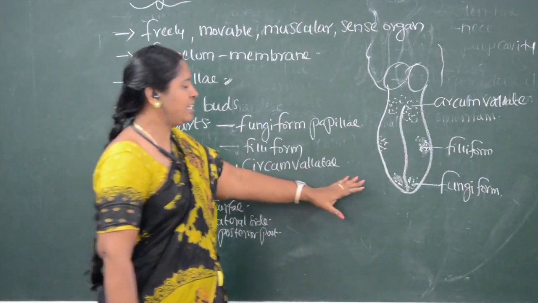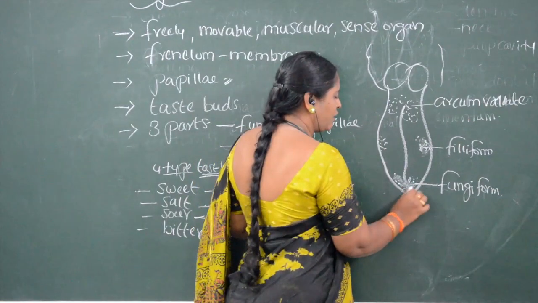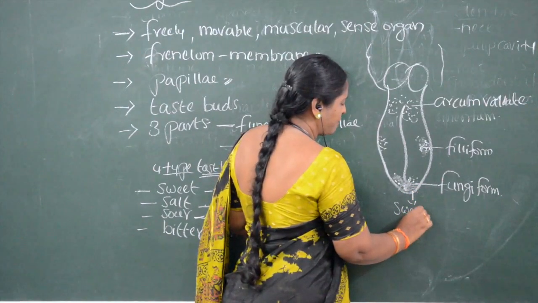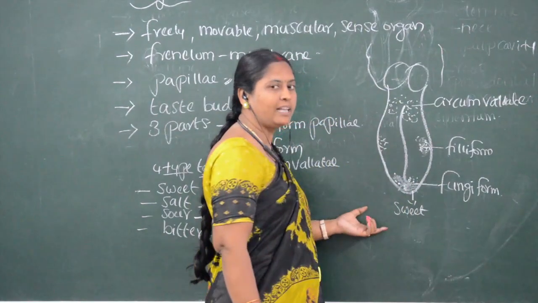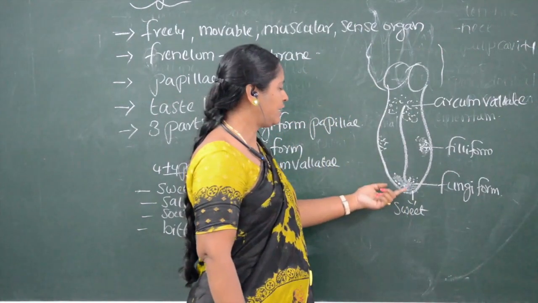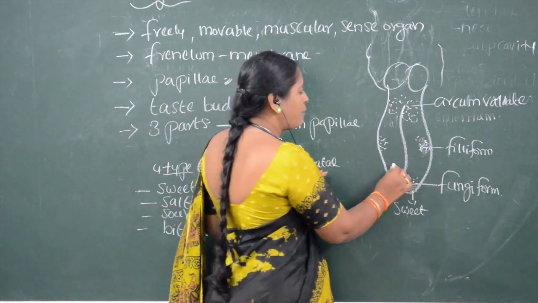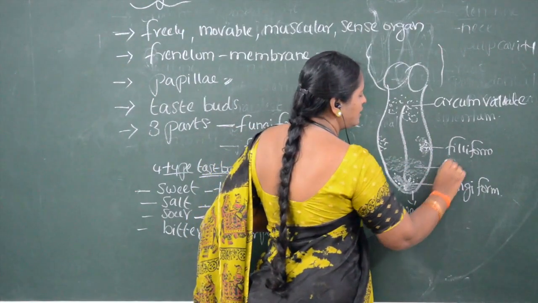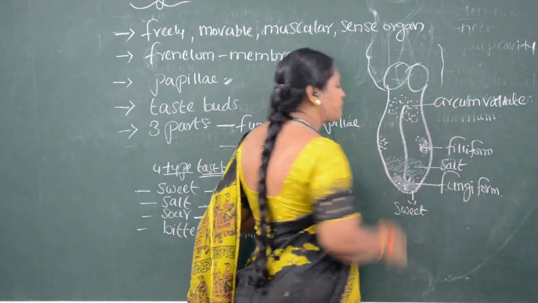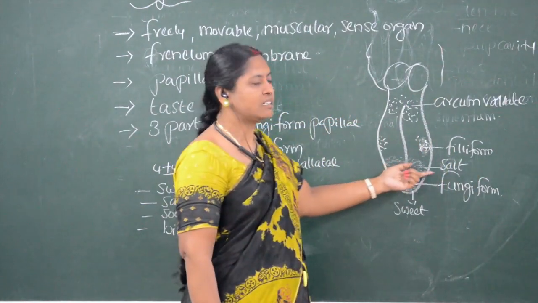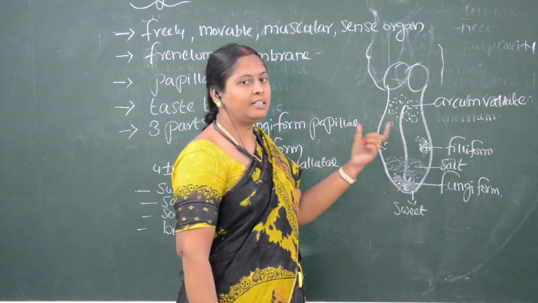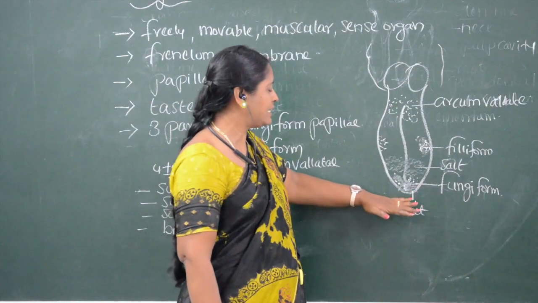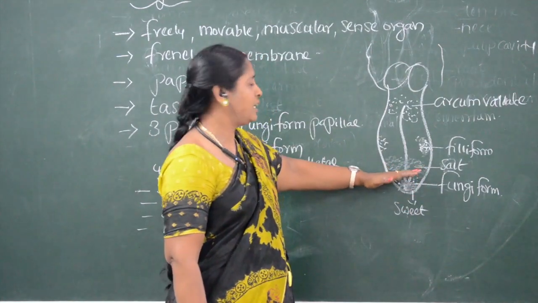So now you will see where the location is. The anterior tip consists of sweet, so the taste buds which detect sweet are present at the tip of the tongue. Above the sweet, on the surface, we can see the salt taste. The taste buds which detect salty nature are present on the surface of the tongue, above the sweet taste.